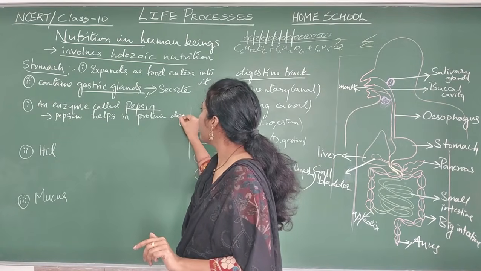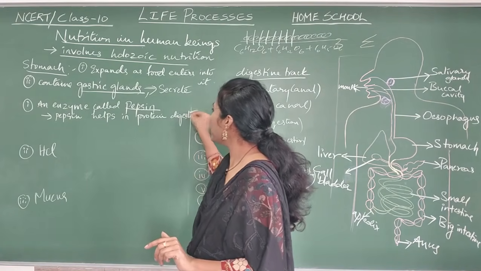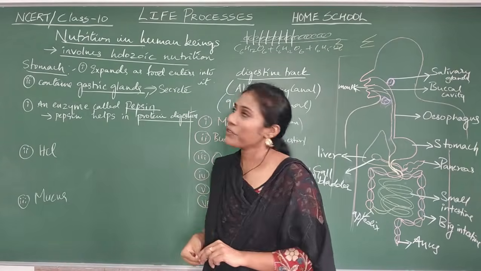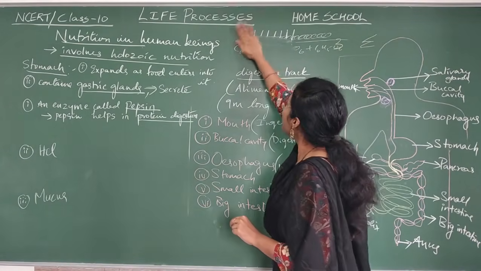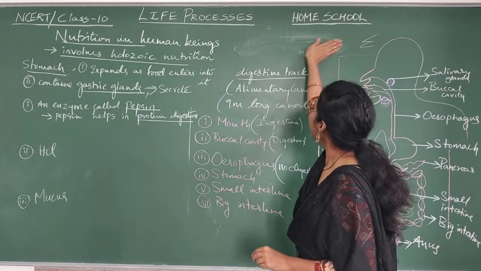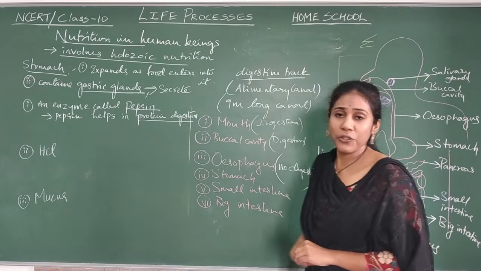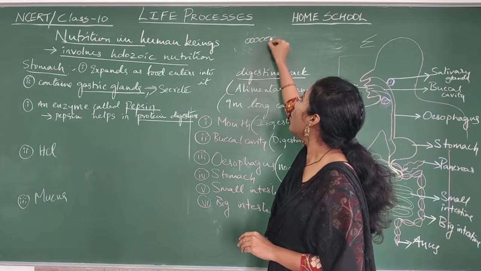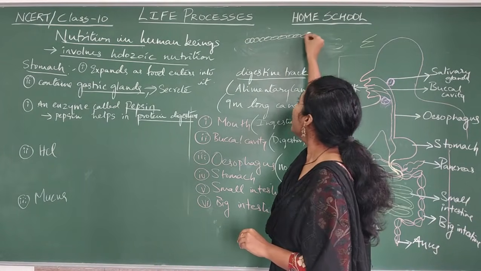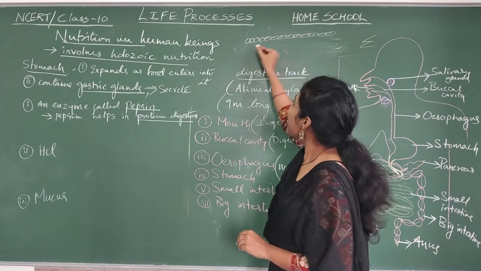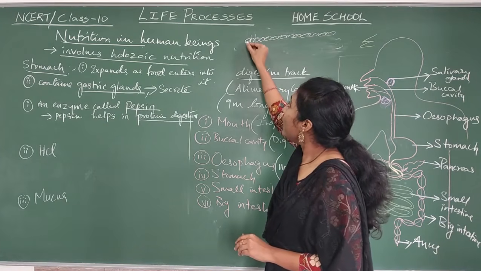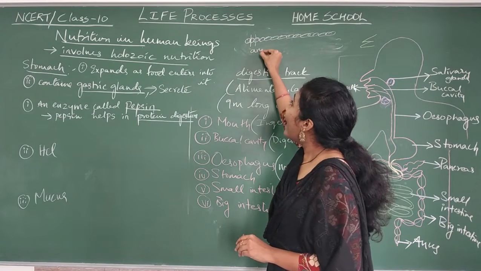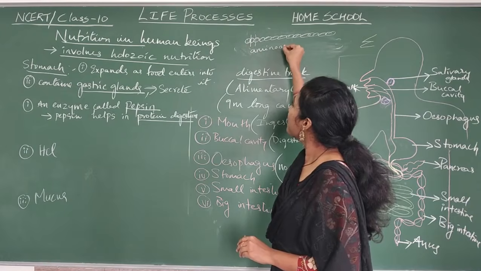Protein digestion. Actually, what are proteins? Proteins are also long chain organic substances. The protein chain is made up of smaller particles called amino acids.